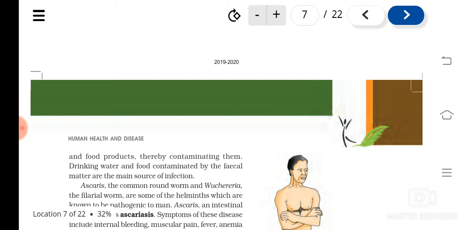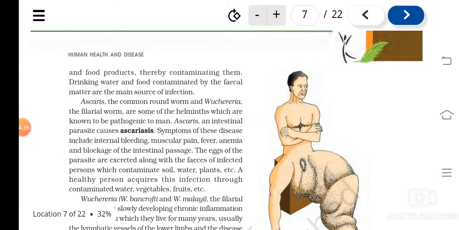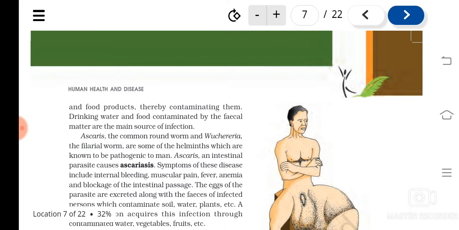So by drinking contaminated water, or by eating contaminated food, this can also be the source of infection. Houseflies act as the mechanical vector.